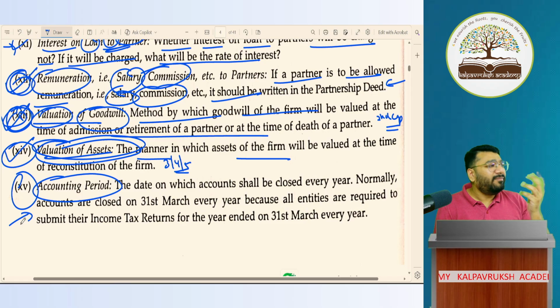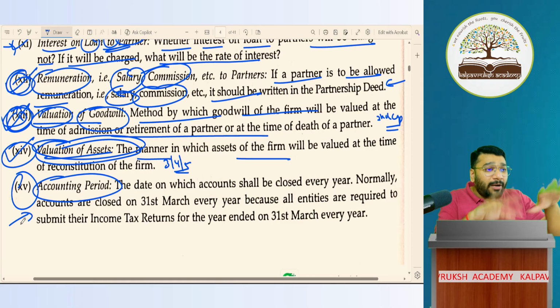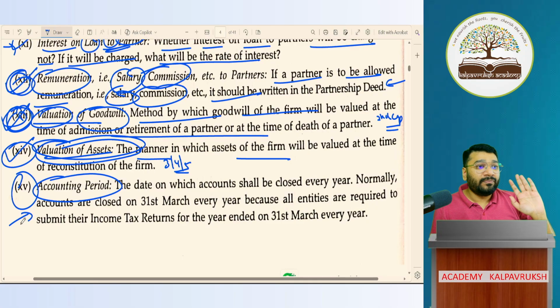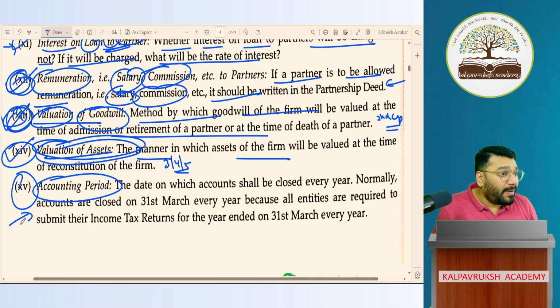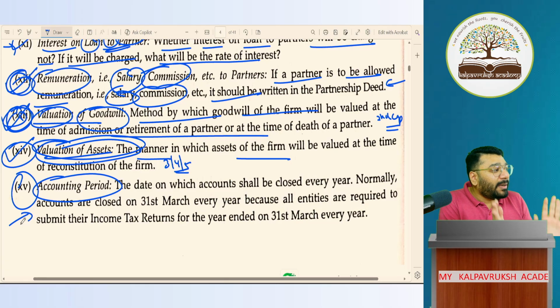What will you say? I want accounts for 1 year. Whether it's Jan to December or April to March, how does it matter? So what people have done in India is that, as per the Income Tax Department, they've shifted their financial year so that they don't have to prepare accounts two times. But in law, there is no compulsion to have the financial year April to March. You have the flexibility to have the financial year from Jan to December also. Despite that, we do April to March because we want to be in alignment with the Income Tax Department. If you are not, then you have to prepare accounts two times, which is a waste of time, money and energy. So to avoid that, we have one commonly agreed financial year, which is April to March.